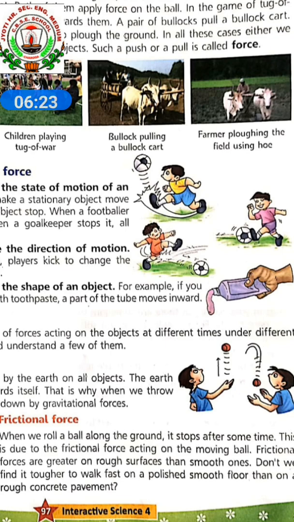First one is force can change the state of motion of an object. Second one is force can change the direction of motion. In a football game, players kick to change the direction of the ball. Third point is force can change the shape of an object. With the help of force, it can change the shape also.